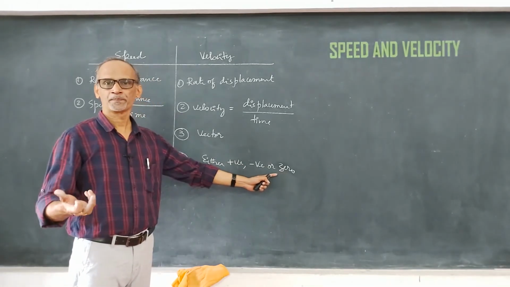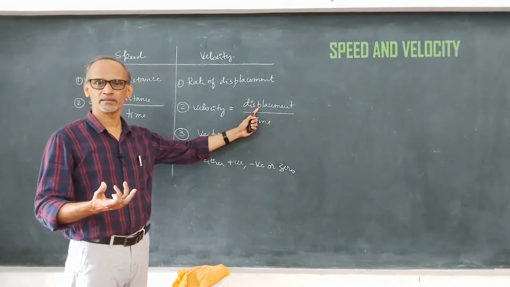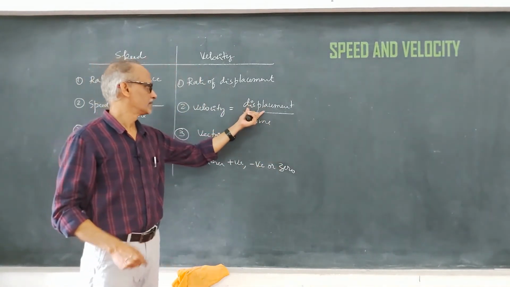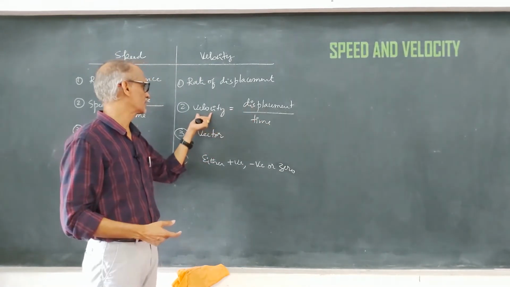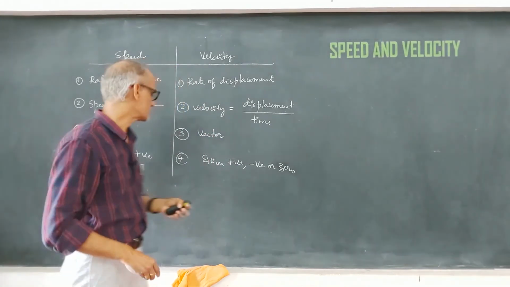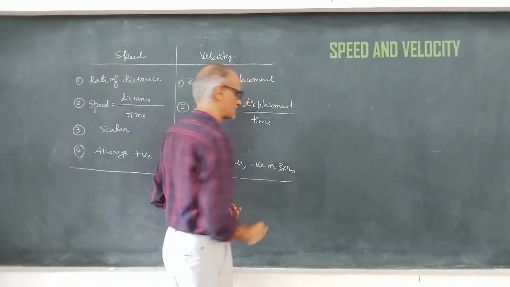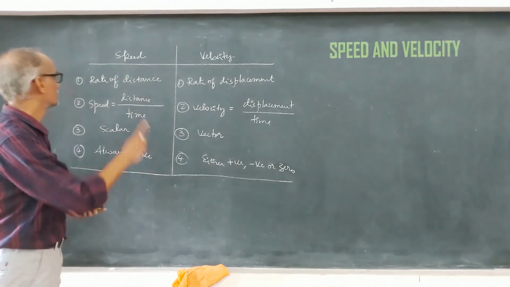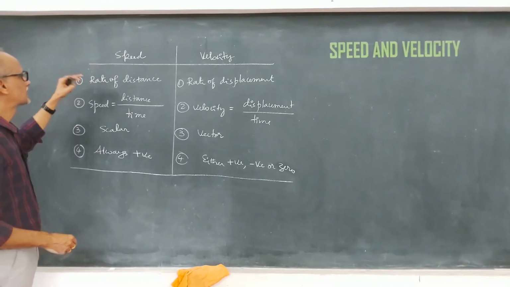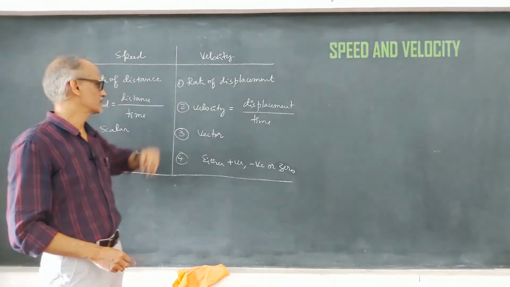We have already learned that the displacement of a moving body can be 0. When a body moves in a circular path, what is the displacement? It's 0. When the displacement is 0, what is its net velocity? That is also 0. So these are the four important differences between speed and velocity. The rate of distance is speed, whereas the rate of displacement is velocity.